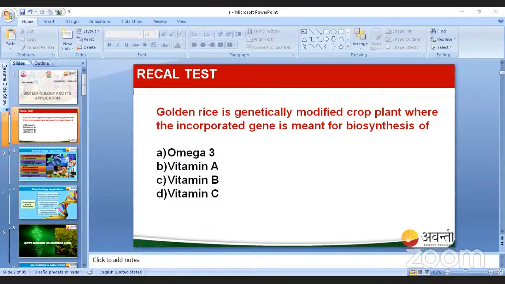Oh, my slide is not changing. Now I'm in the application of agriculture. It is not visible to you. Can anyone tell me? JNV Shimla, can you tell me whether it is moving? No. Okay. Thank you. Wait, I will do one thing.